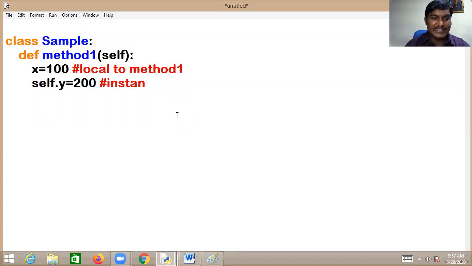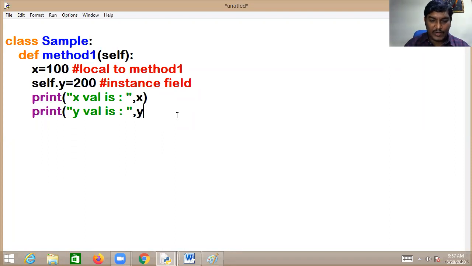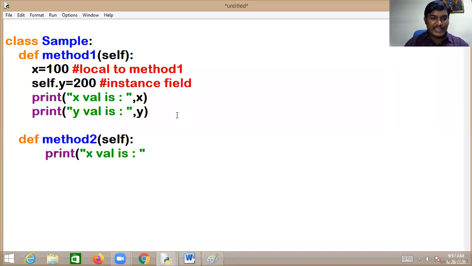This is an instance field, and memory is allocated within the object. Then print x value is x, and print y value is y. Now I'm going with one more method, def method2(self). In method 2 I want to print the x value. Let me write only x first.